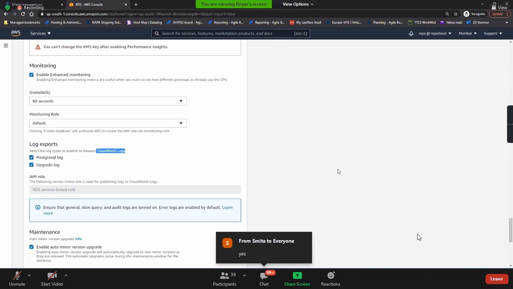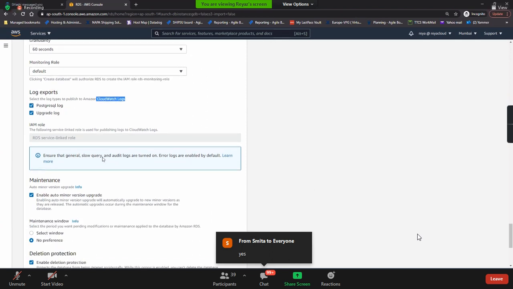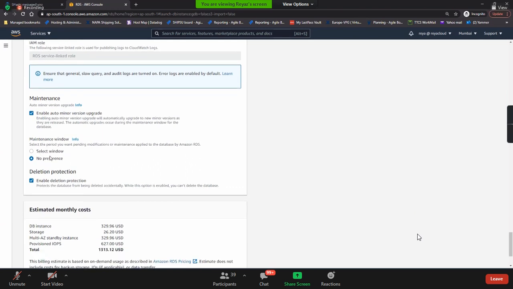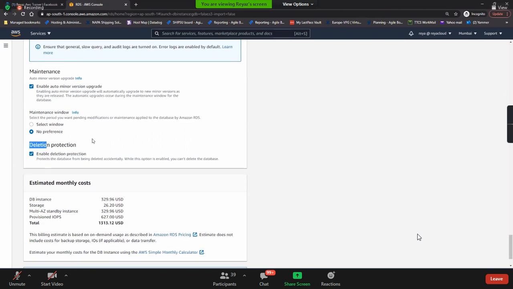You can go and check there directly. All the logs are pushed to CloudWatch Logs. And if AWS wants to do a minor version upgrade, enable them to do that, and select the window in which you want it done. Then deletion protection: remember in EC2 we have delete on termination protection? That is this here.